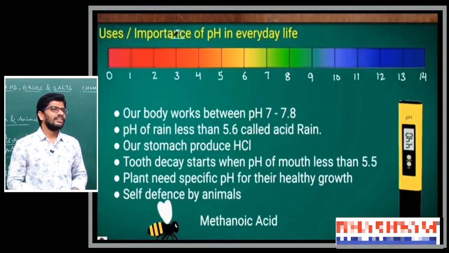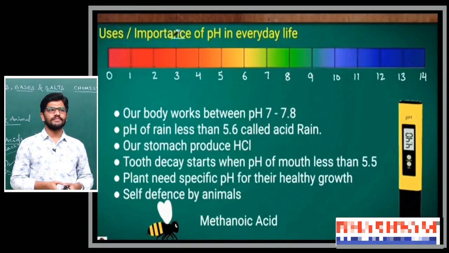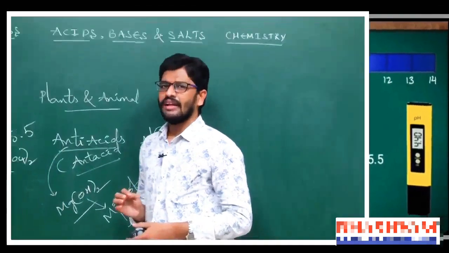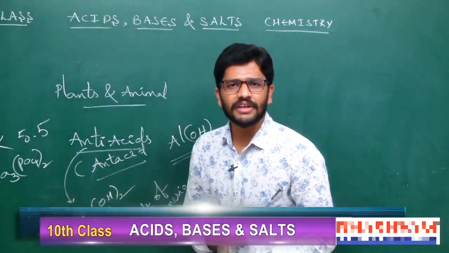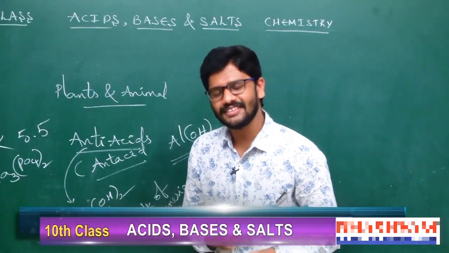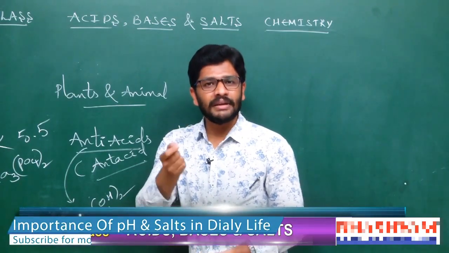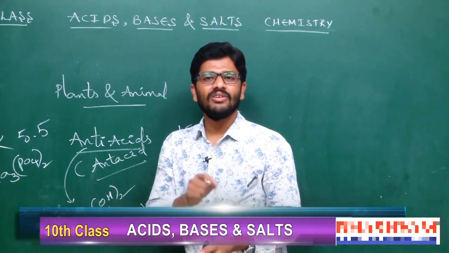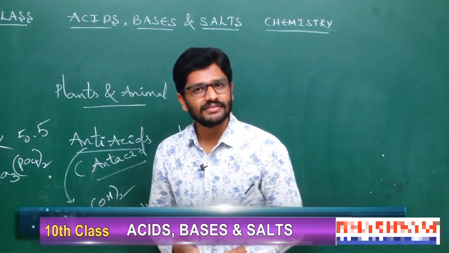Next, another importance of pH, that is self defense by animals. This is very, very important. Students, have you ever been stung by a honeybee? Yes. Generally, a honeybee injects one acid into our skin, that is formic acid.